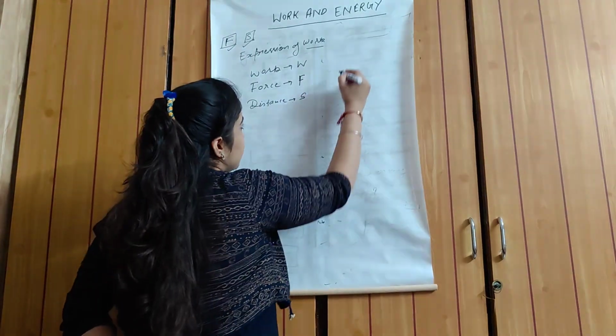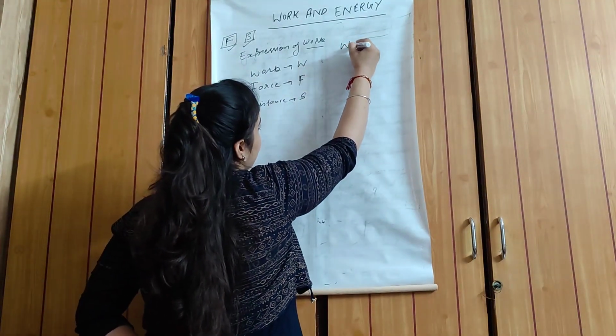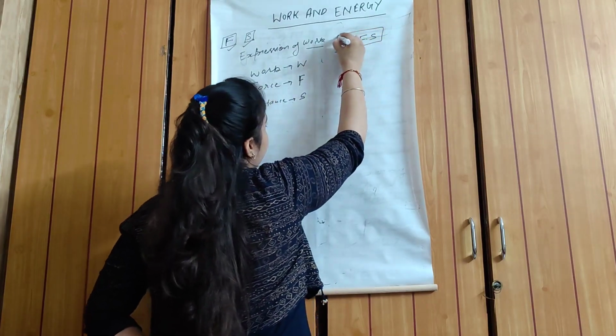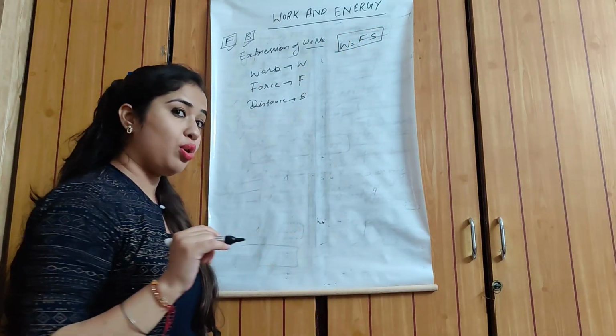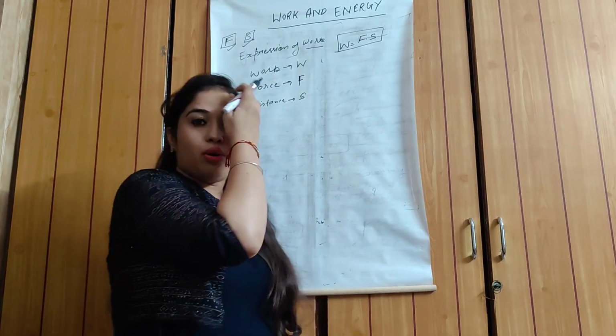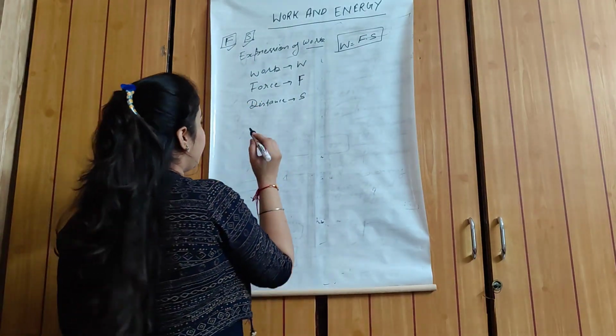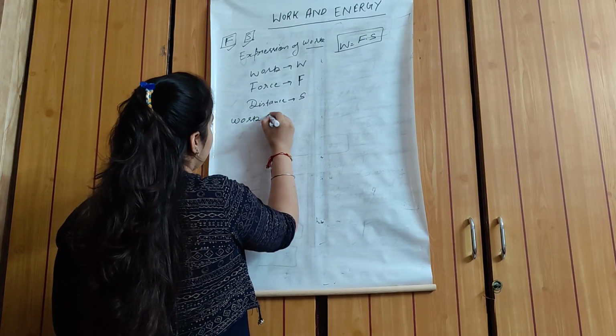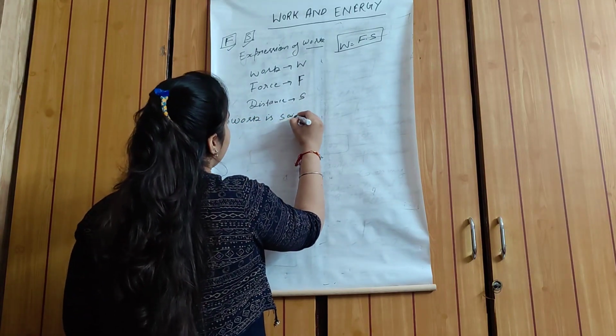The expression of work is: work done is equal to force into distance. That is the expression of work done.